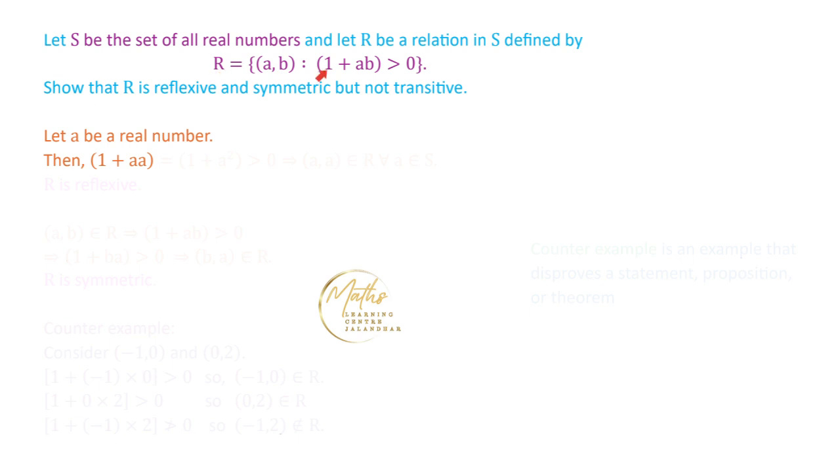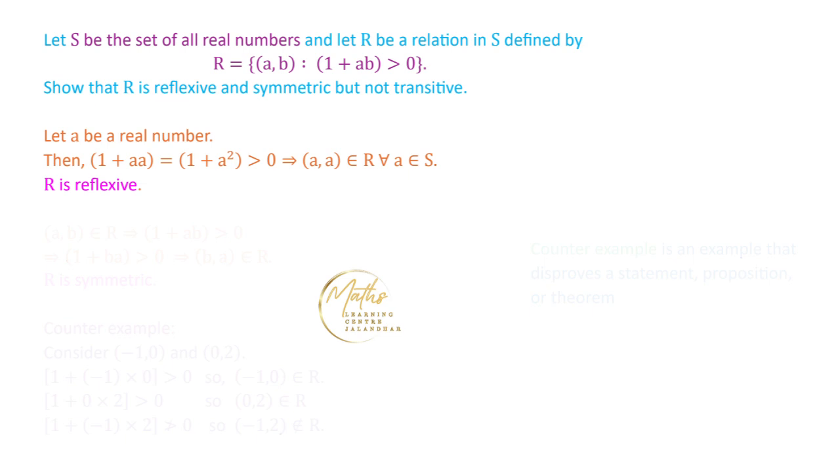So we consider 1 plus A into A, and this value is equal to 1 plus A square. This value is always greater than 0 because A is a real number, so A square is always greater than or equal to 0. So 1 plus A square is always greater than 0. This implies that A is related to A for all real numbers A, and hence R is reflexive.